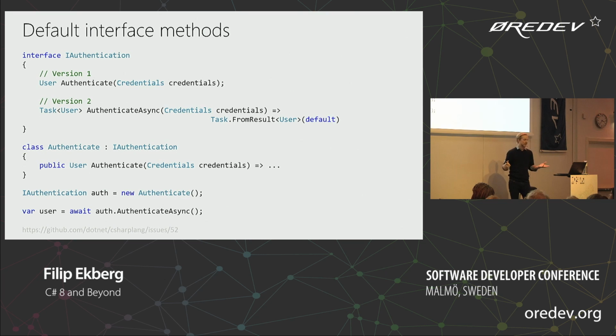So that's pretty cool. Now, one of the problems with this is, what happens if we have two interfaces with default implementations and I inherit from those? Then I kind of have multiple inheritance, without the instance variables, of course. So there's not the same problems they would get in C++, but it's still the same idea, I guess. All right, so there are just a few more features in C# 8, and then we're going to talk a little bit about features that they're going to add much further on, and maybe not at all.